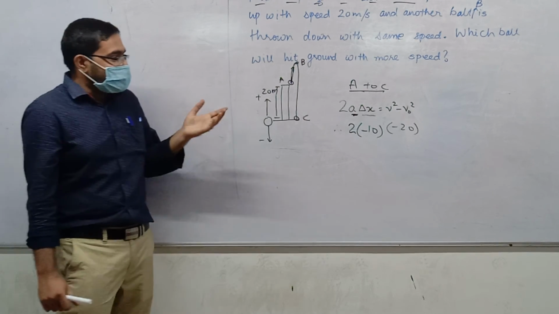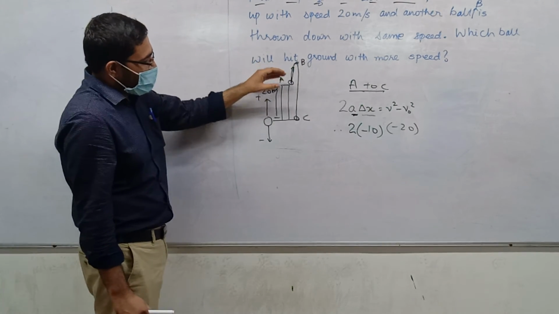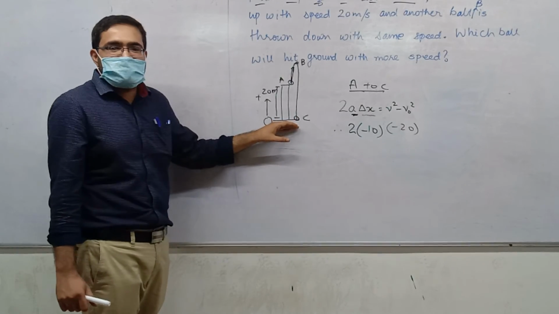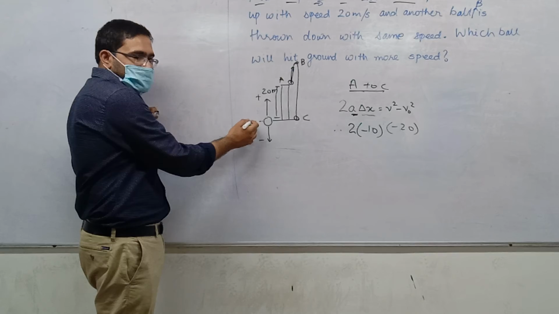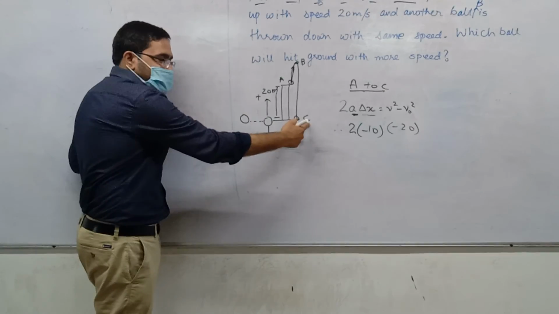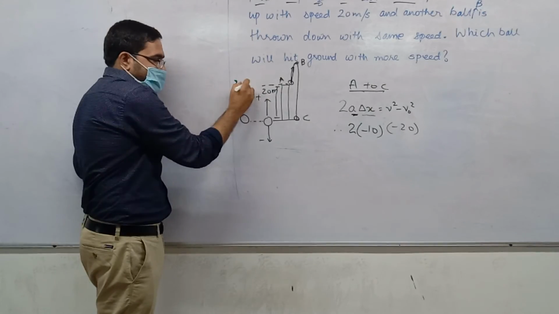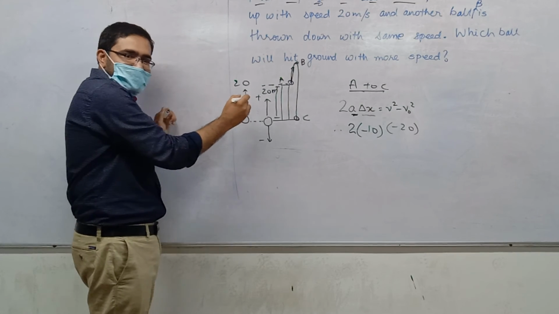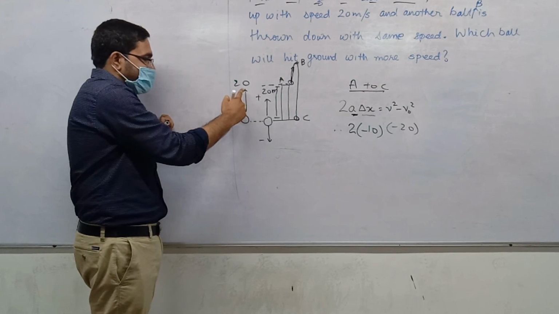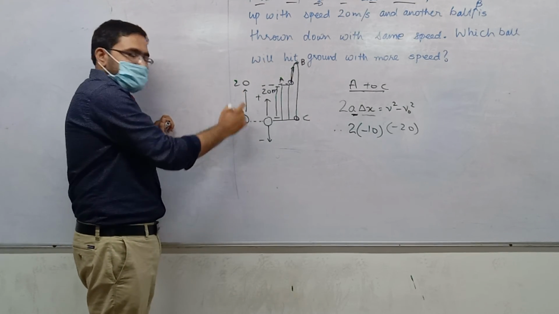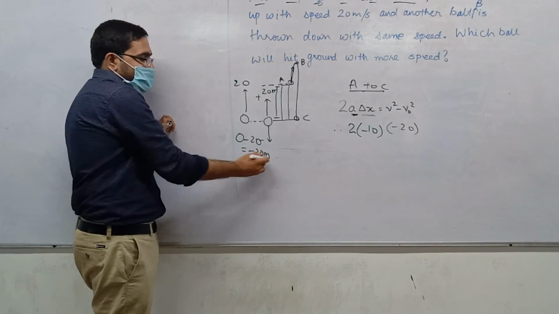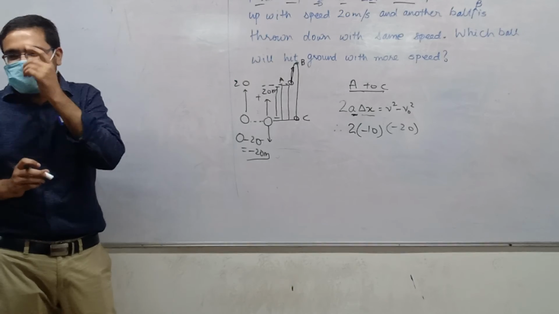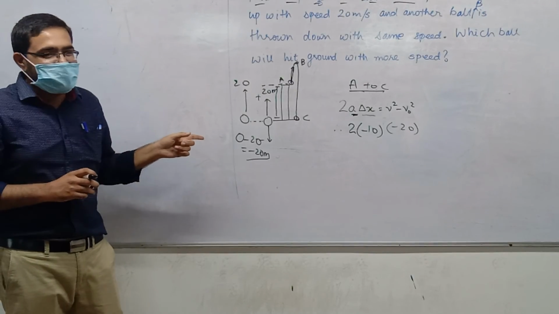It will be minus 20. The ball is going from A to C. Suppose you draw a number line. This is the origin. So the final position is 0 and the initial position is 20. So final minus initial is 0 minus 20, which is minus 20. Clear?